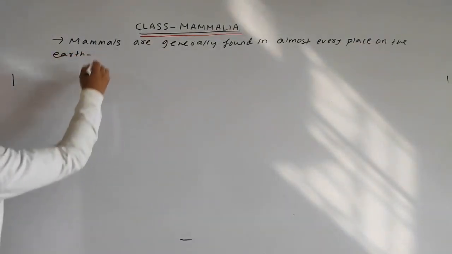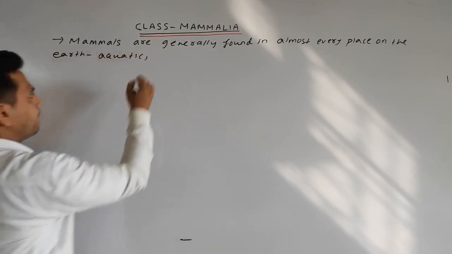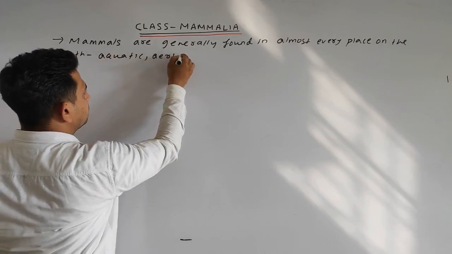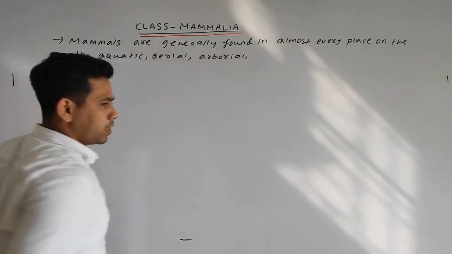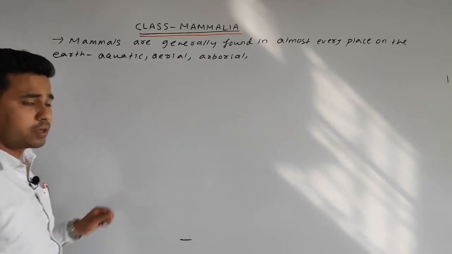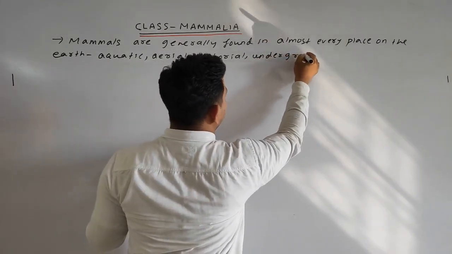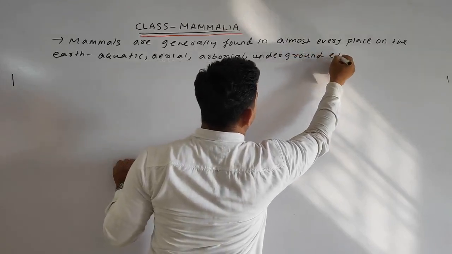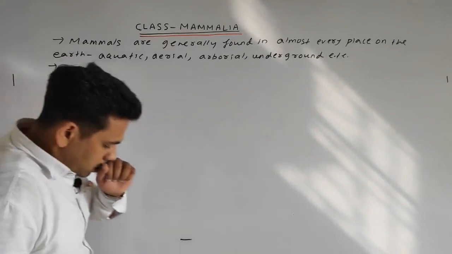Maybe they can be aquatic, maybe they can be aerial, maybe they can be arboreal, like monkey, maybe they can be underground, etc. Okay, students, next